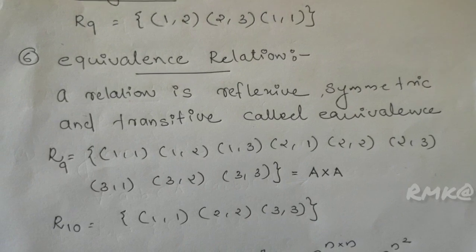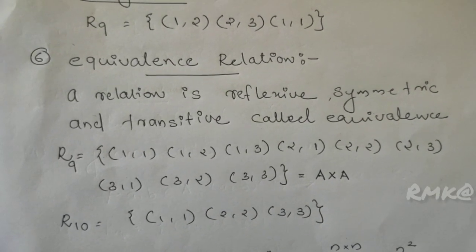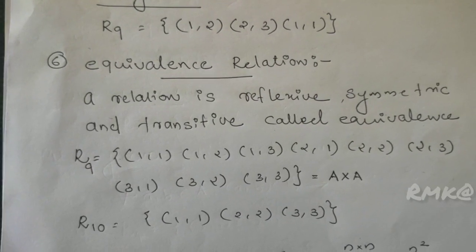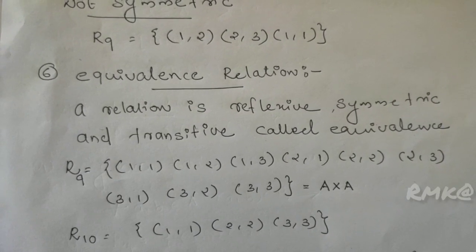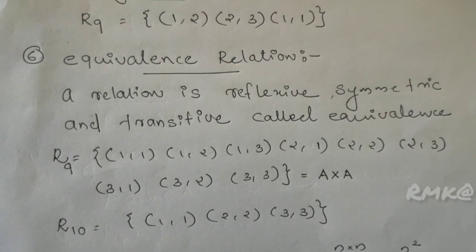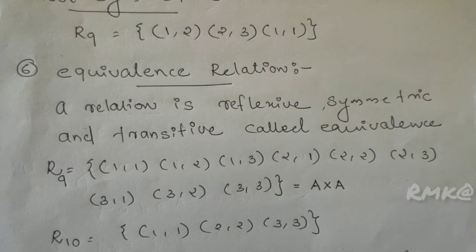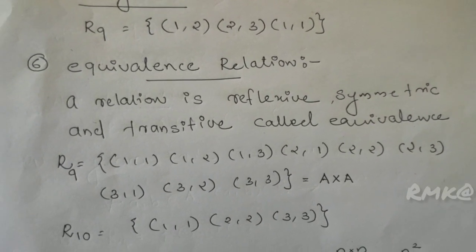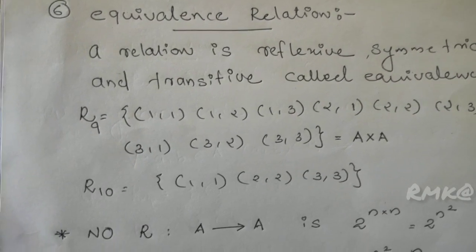These two relations are always reflexive because (1,1), (2,2), (3,3) are there. Symmetric: (1,2), (2,1), (2,3), (3,2), (1,3), (3,1). So it is symmetric, and it is also transitive because (1,2), (2,3), then (1,3) is contained; (1,3), (3,2), (1,2) is contained. So R9 and R10 are equivalence relations.